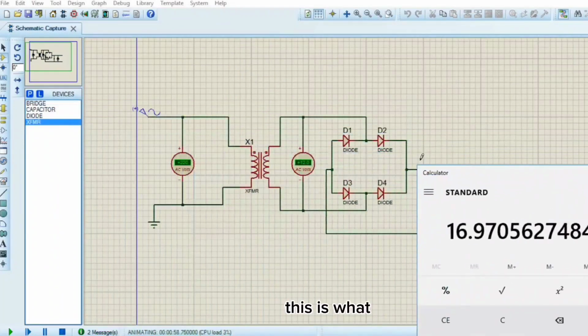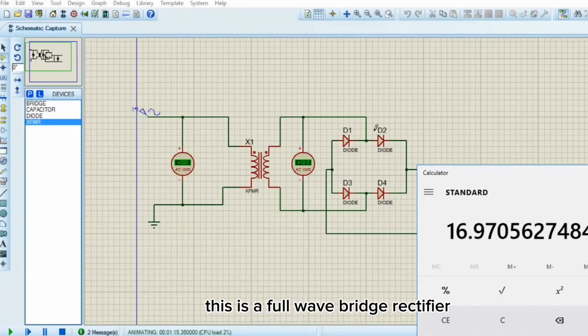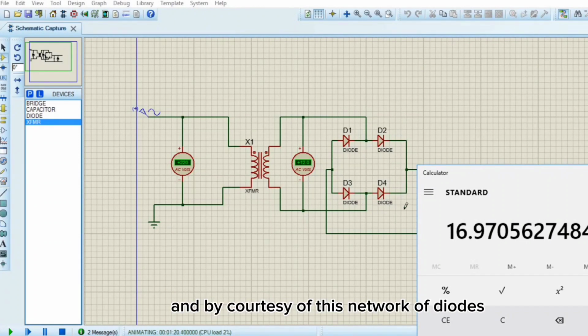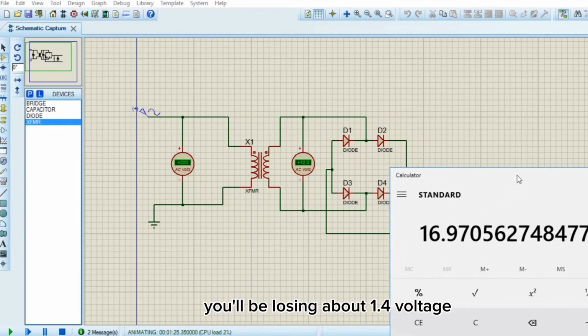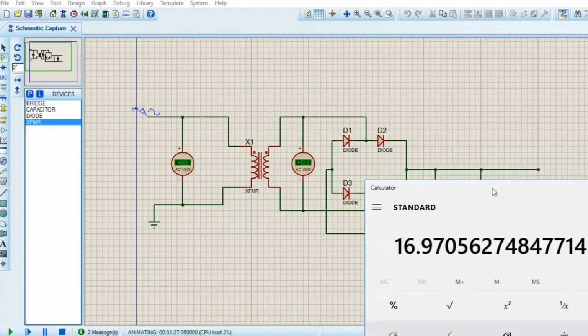So this is what happens. This is a full wave bridge rectifier, and by courtesy of this network of diodes, you will be losing about 1.4 volts. Because it is a full wave bridge rectifier, for a half wave rectifier you will be losing 0.7 volts.